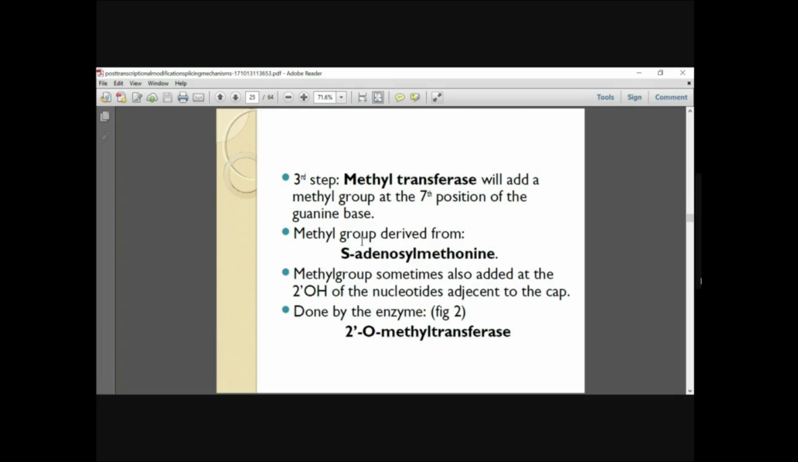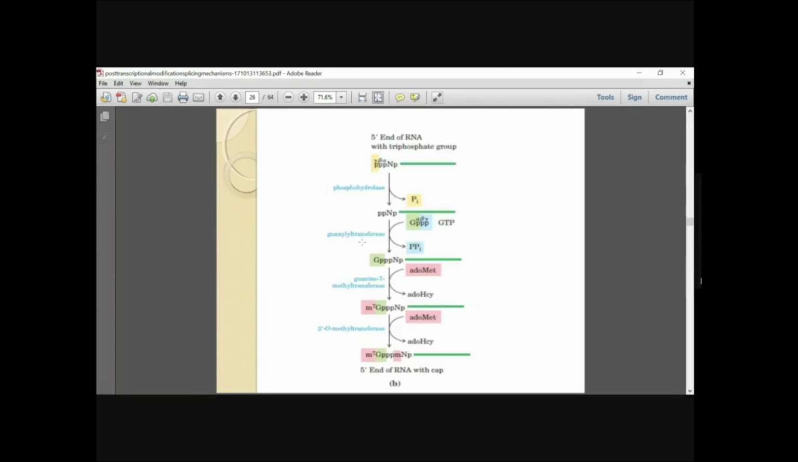So where is the methyl group derived from? It is mainly derived from S-adenosyl methionine, that is SAM. Okay, so the methyl group is now added.